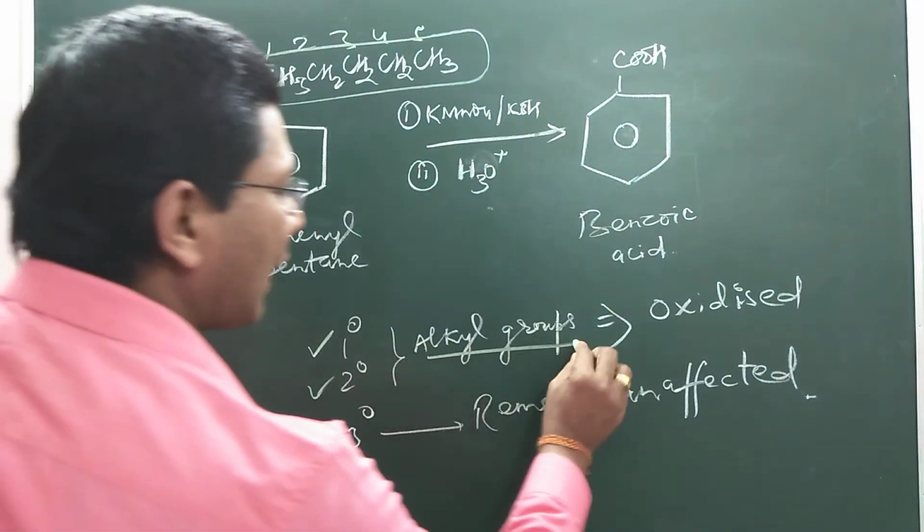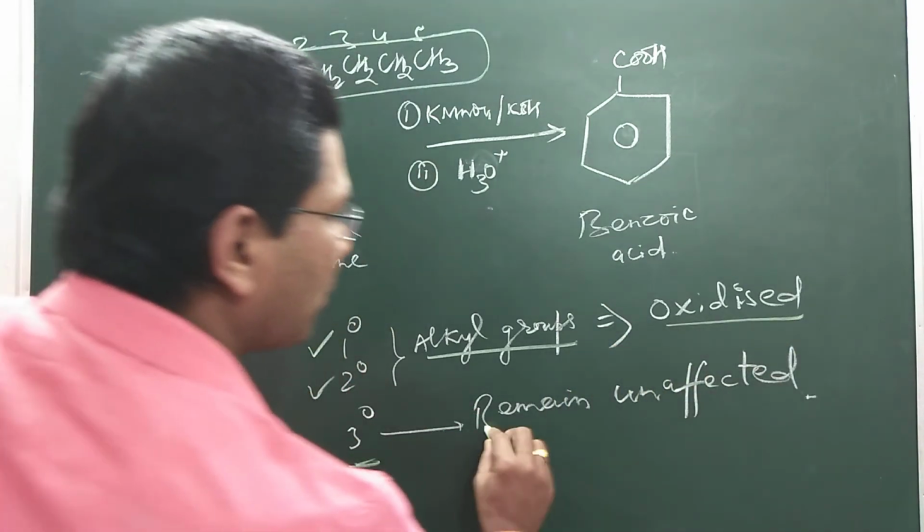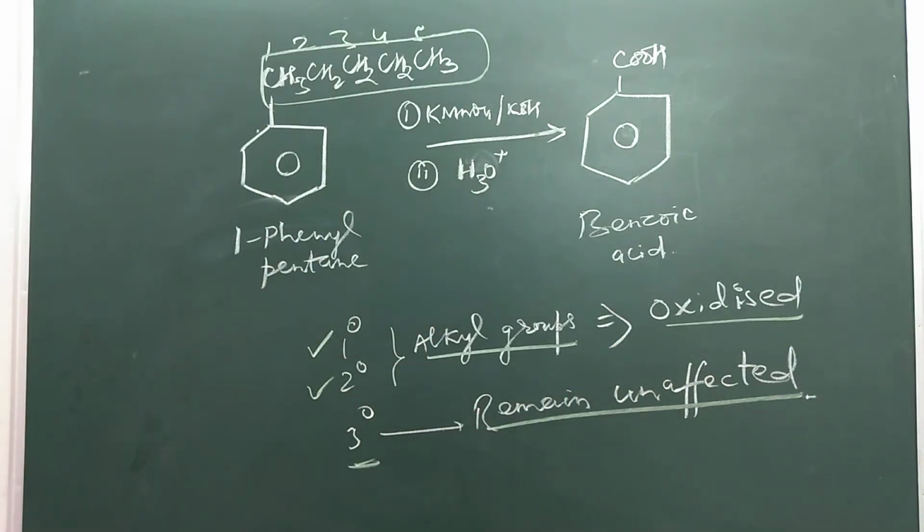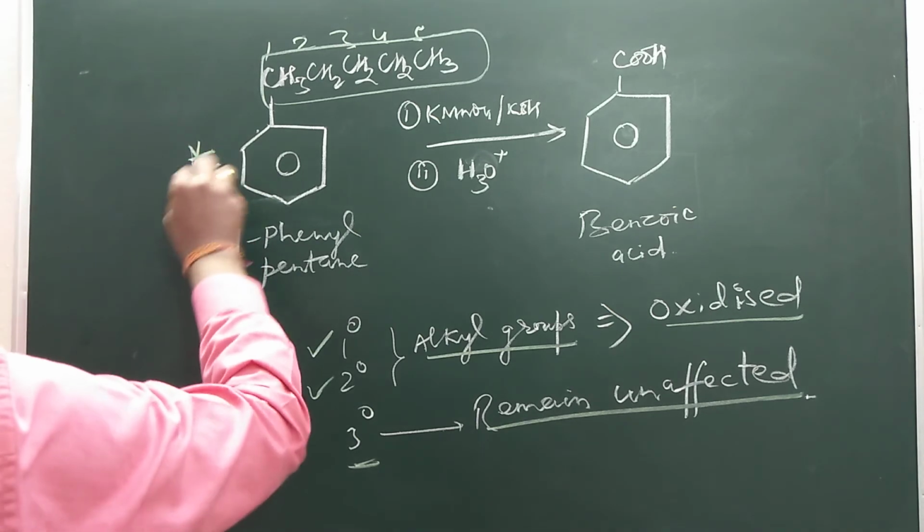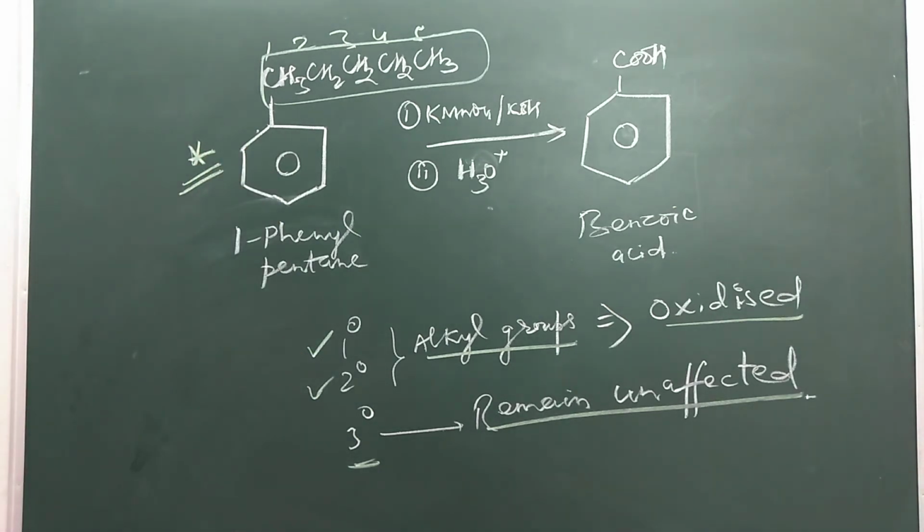Primary and secondary alkyl groups are oxidized, but tertiary groups remain unaffected. This way we can convert alkyl benzenes to benzoic acid, or carboxylic acid. This is an important method for the preparation of aromatic carboxylic acid, and benzoic acid is the main product here.